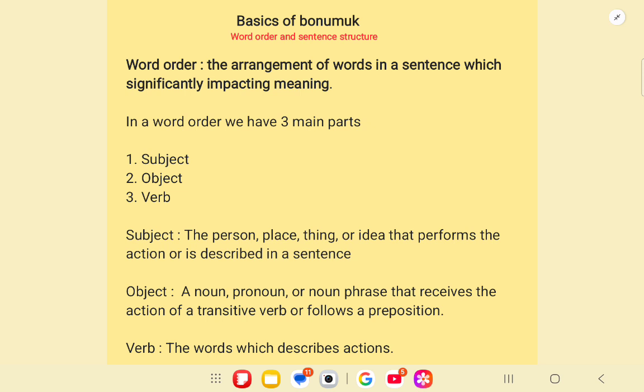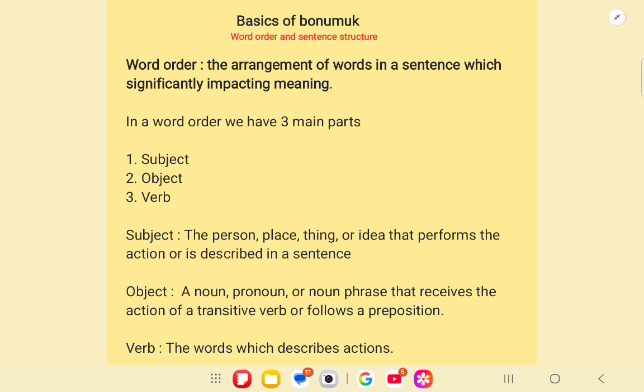Okay. Now let us look at the object. A noun, pronoun, or a noun phrase that receives the action of the transitive verb or follows a preposition. So one who receives the action of the transitive verb is an object.